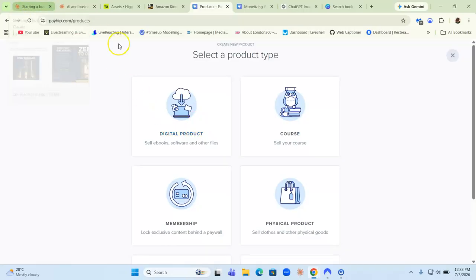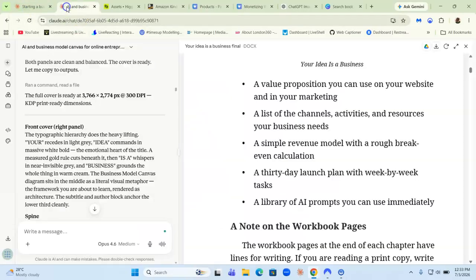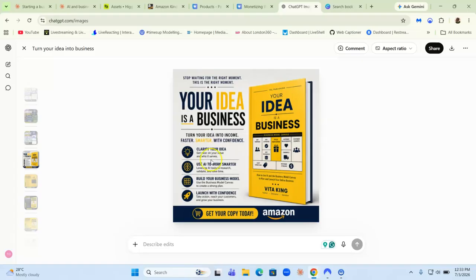Okay. So Claude, that's the first platform. Now, another platform you can use is ChatGPT to create the book cover for you, right?